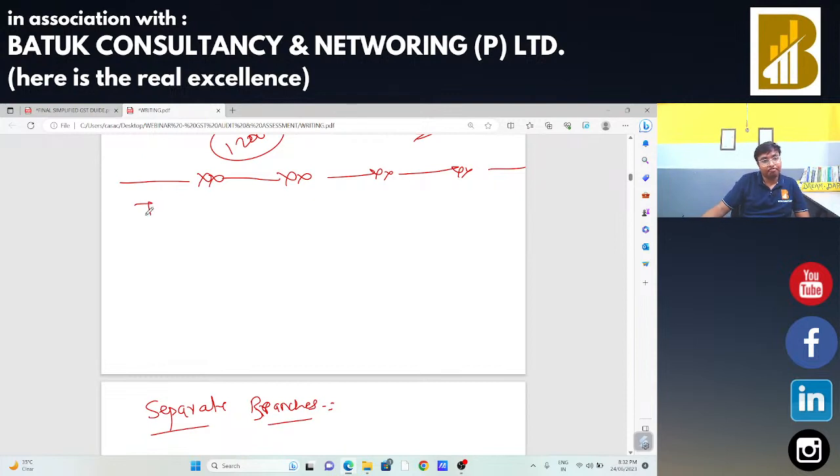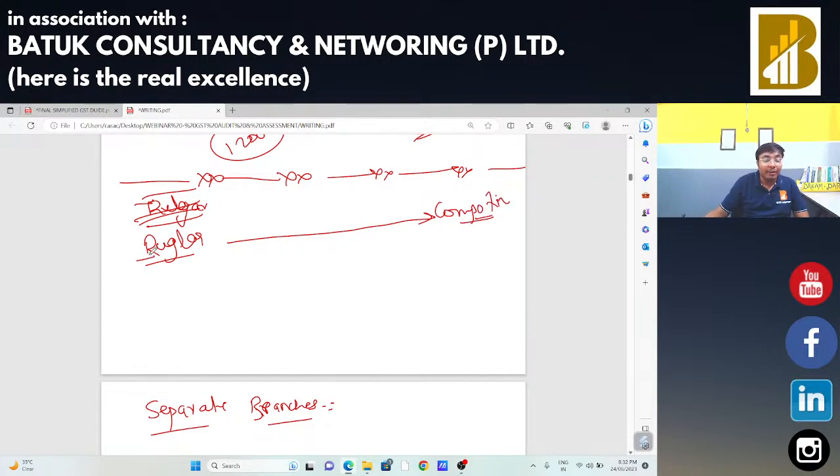Earlier, I was taxable under regular scheme. I am again taking that example. Okay. I was taxable under regular scheme. Now, I am going to convert into composition scheme. Okay. So, whatever goods are in my hand, now I am going to use the concessional rate of tax and I am not using that input tax credit for any type of set off. Okay. Because I am going for the composition scheme.